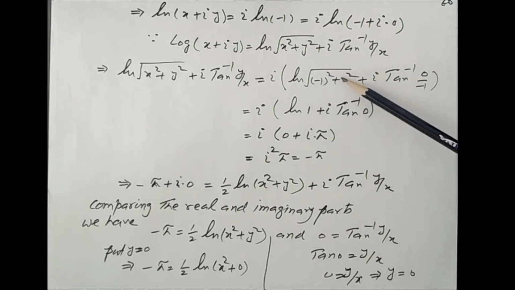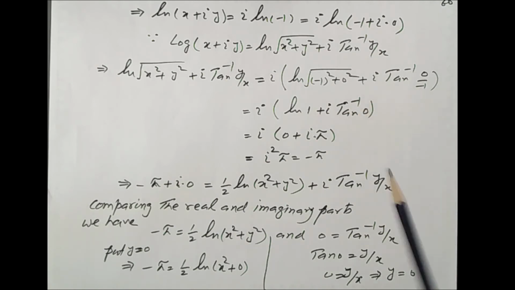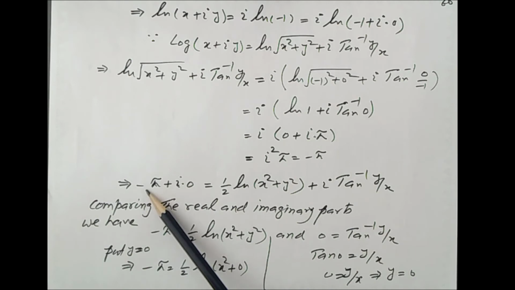So this is log of 1 plus iota tan inverse 0. Tan inverse 0 is pi. So iota square, that is minus 1, this becomes minus pi. So we write minus pi as minus pi plus iota 0, and this term goes in the right side place.